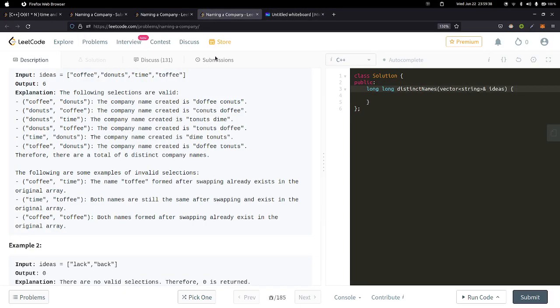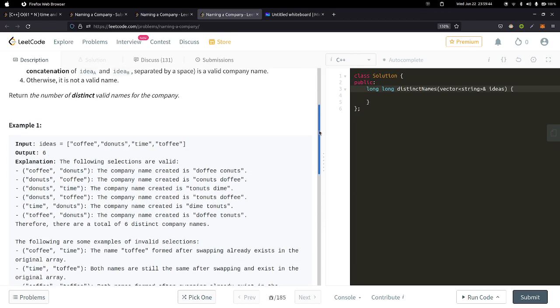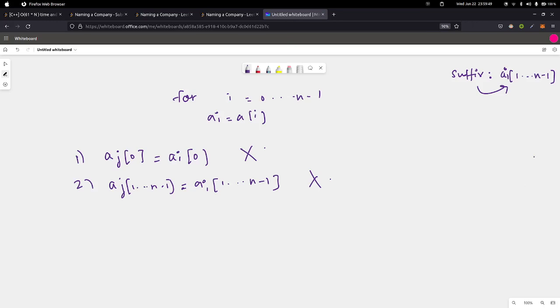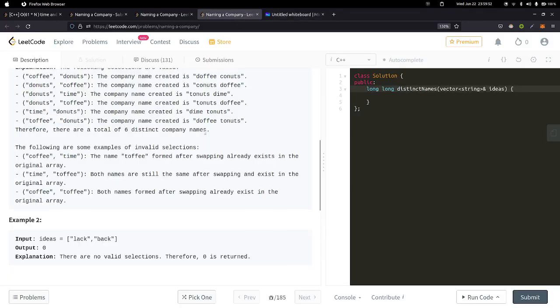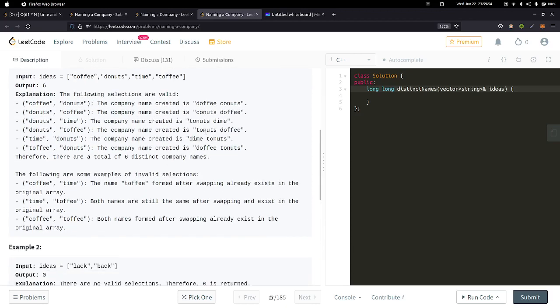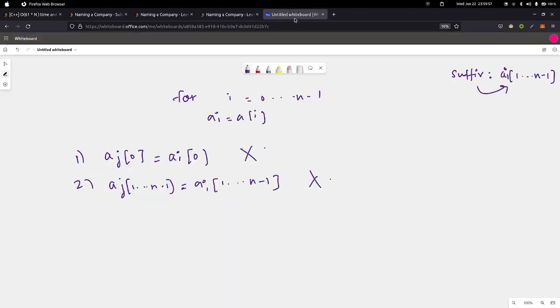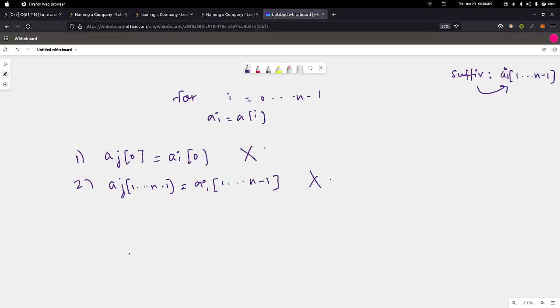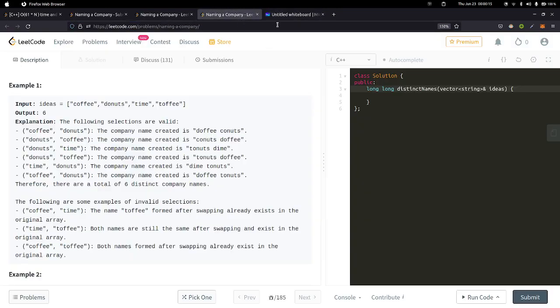Okay, let's see if there is any other invalid case, right? Just by looking at the given sample, we cannot decide or conclude upon the total number of invalid cases, right? Let's see if there is any other possibility. Okay, let's write down this array again. So we have coffee, donuts, time and toffee.